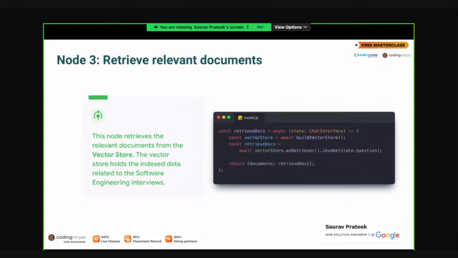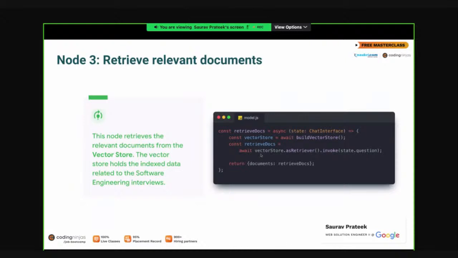Now what I'm doing is that from the vector store, I am retrieving the documents on the basis of the question asked. So if you are asking, tell me how to clear my coding interviews, or tell me how a data structure and algorithms interview looks like, or what is a system design interview, whatever the question you are asking, it will try to give you some relevant documents from the vector store so that you can further pass it to the LLM model, so that the LLM model can answer your question on the basis of that context, right? So that's what we are doing.